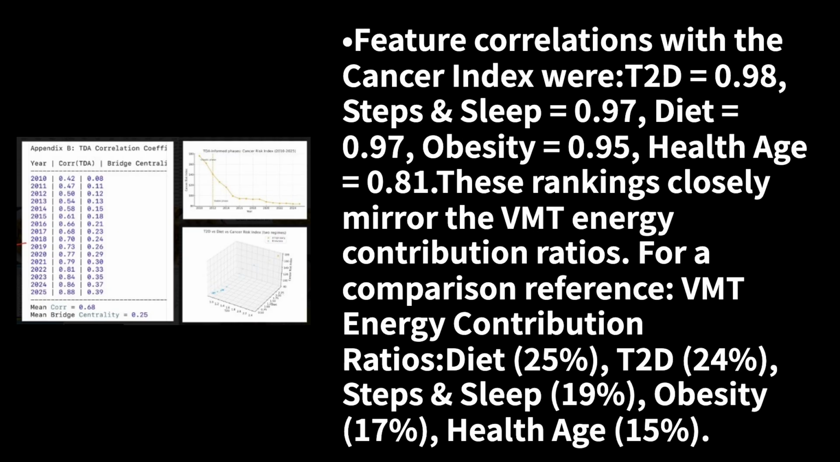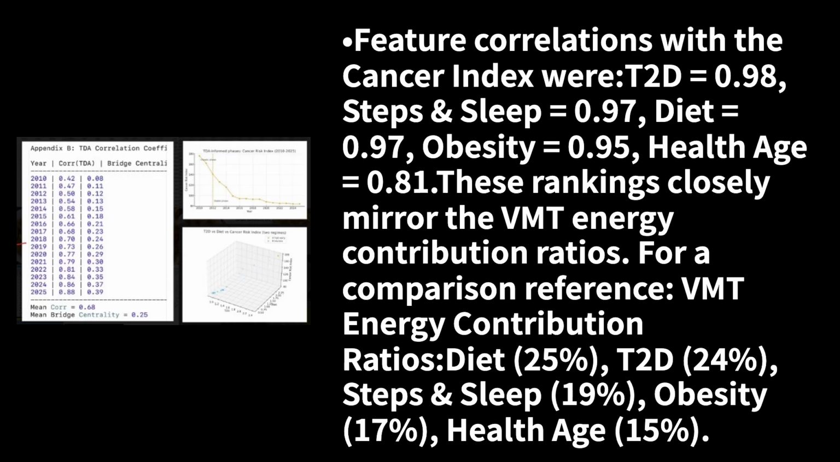Feature correlations with the cancer index were: T2D 0.98, steps and sleep 0.97, diet 0.97, obesity 0.95, health age 0.81. These rankings closely mirror the VMT energy contribution ratios.